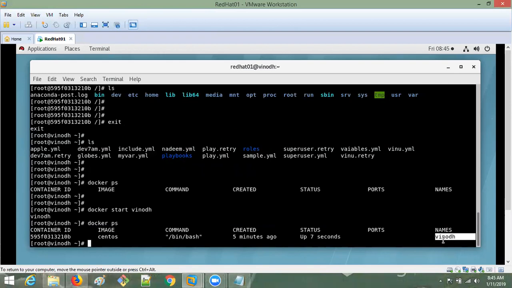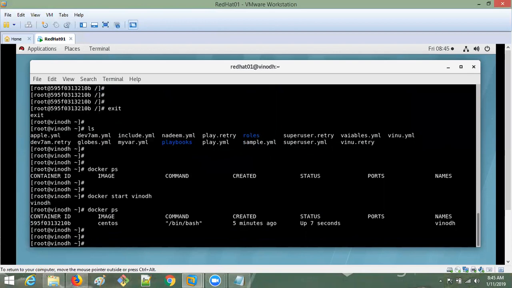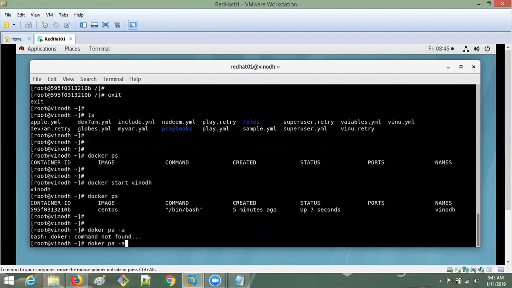If you don't give a name, it will take some other name. If you want to see all the containers, both stopped and currently running, use docker ps -a.